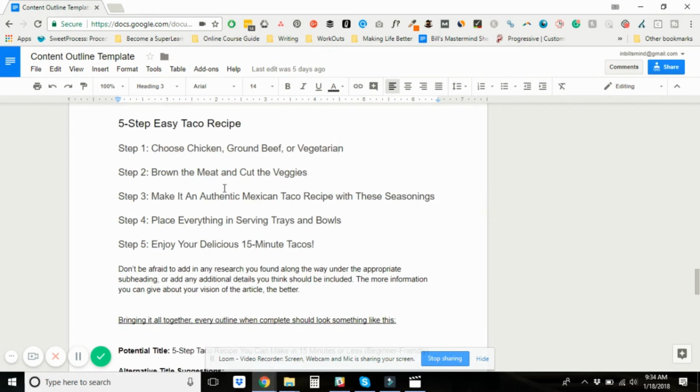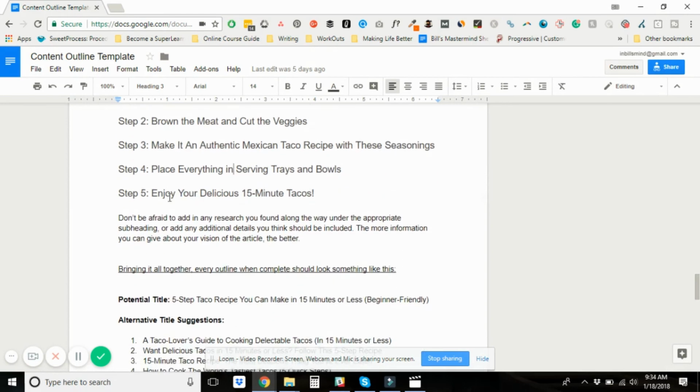Step 2, brown the meat and cut the veggies. Step 3, make it an authentic Mexican taco recipe. That was an LSI keyword. Plugged it right into that header and it made sense. Step 4, place everything in serving trays and bowls. Step 5, enjoy your delicious 15-minute tacos. Again, one of the keywords.